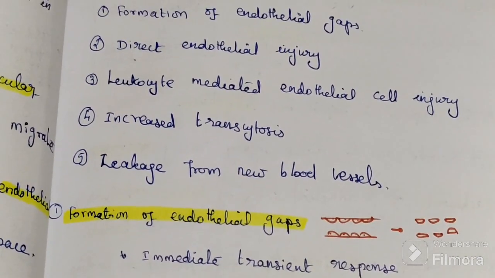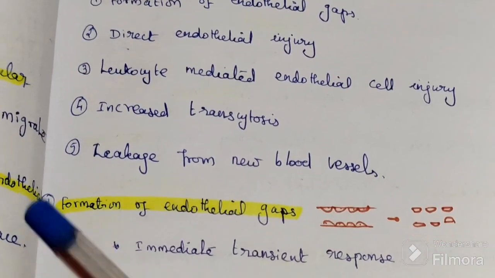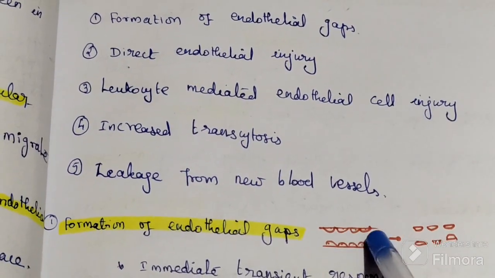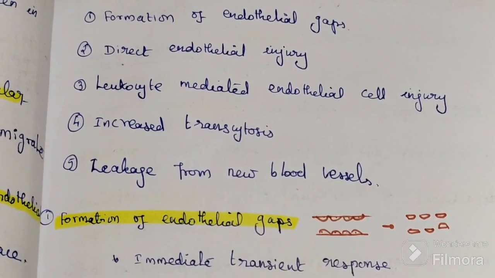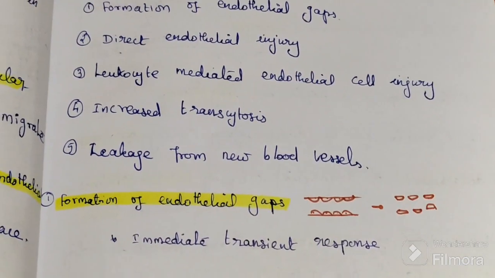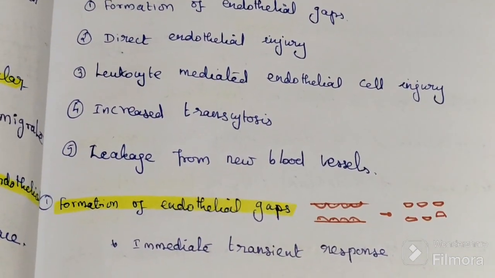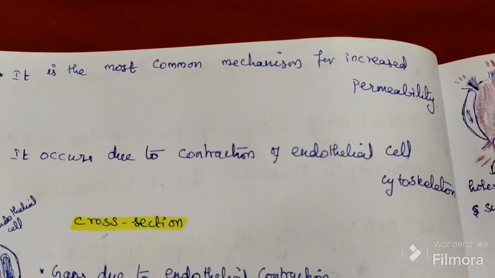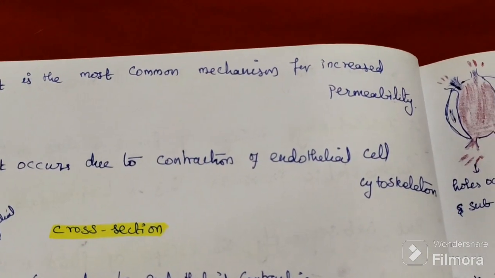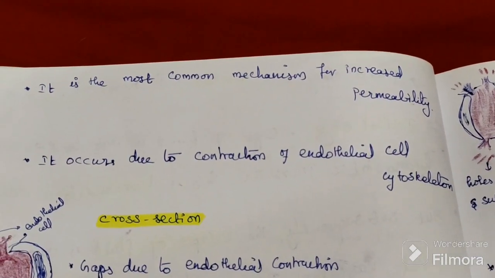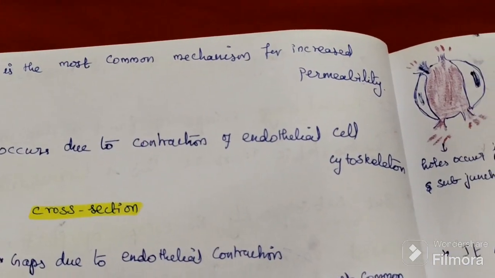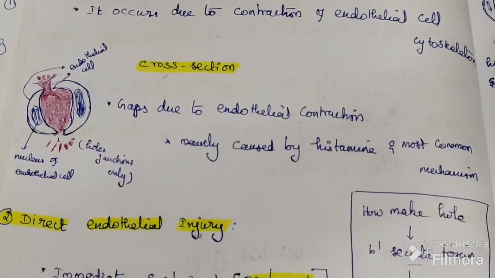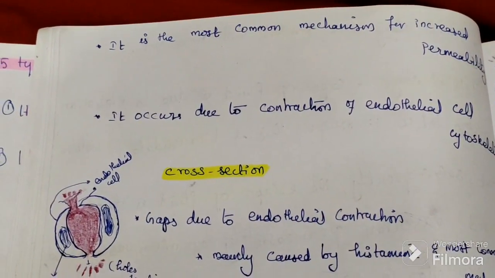So the first one is endothelial cell contraction. This is the immediate transient response, the immediate reaction. Formation of endothelial gap is the most common mechanism for increased permeability. This occurs due to contraction of the endothelial cell cytoskeleton. So here a hole will form.